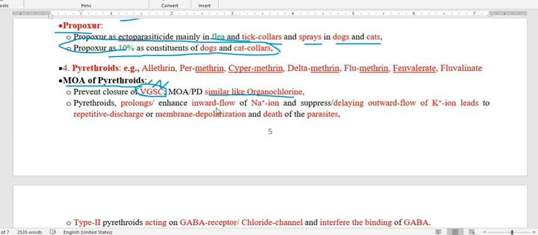So it is prolonging the entry of sodium into the neuron, and therefore the outward efflux of potassium gets delayed, gets suppressed. Because of the prolonged inflow of sodium ions through the voltage gated sodium channel, it produces depolarization, which results in repetitive discharge, membrane depolarization, and death of the parasite.